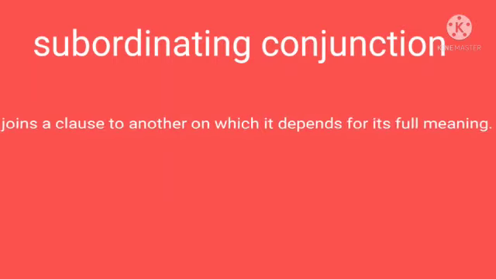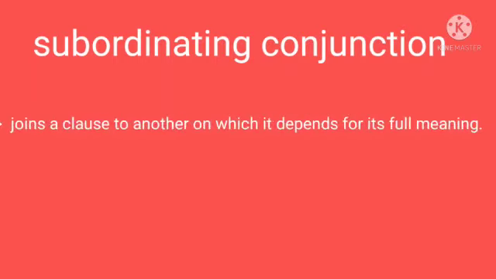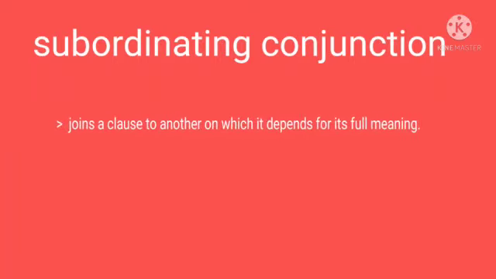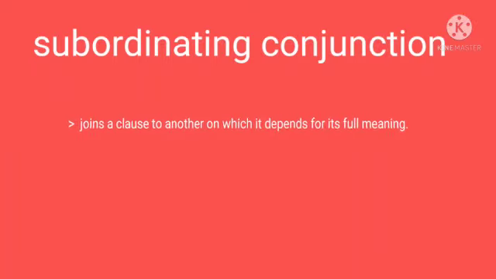In short, a subordinating conjunction is a conjunction which joins a clause to another on which it depends for its full meaning.